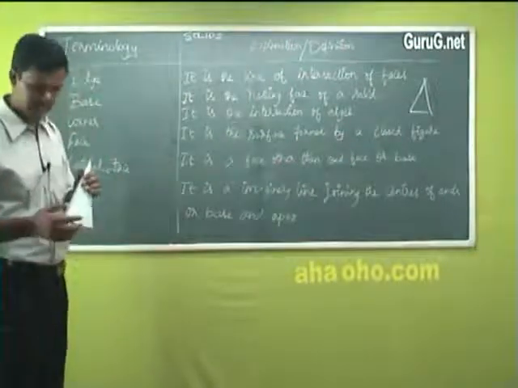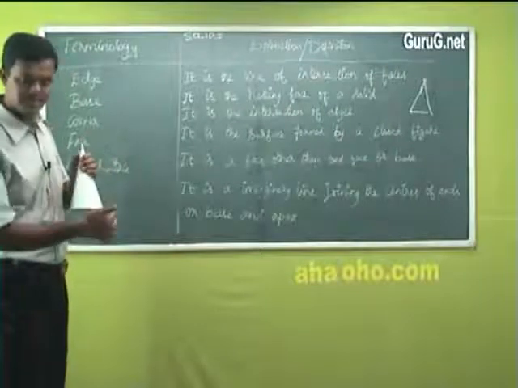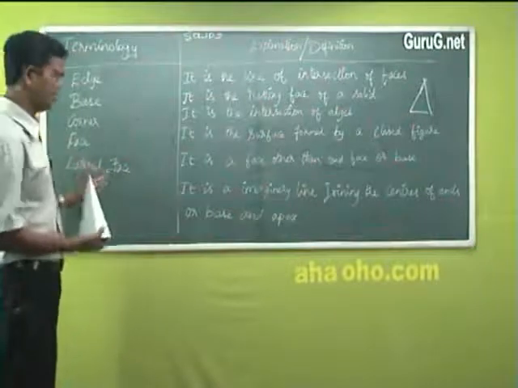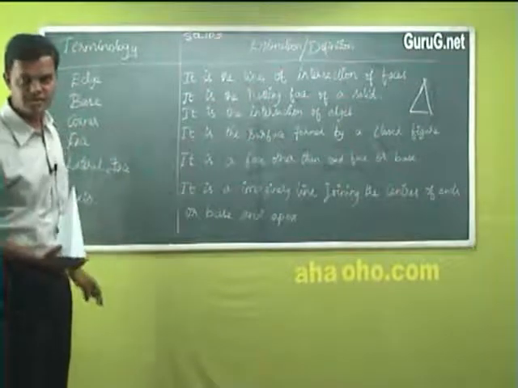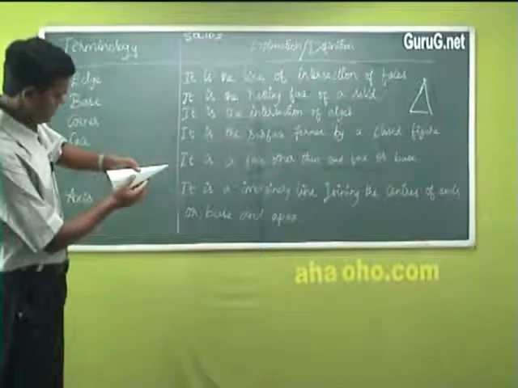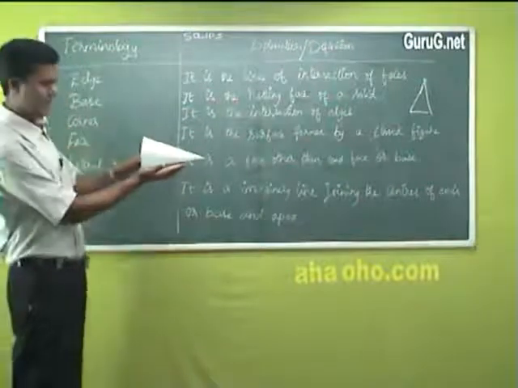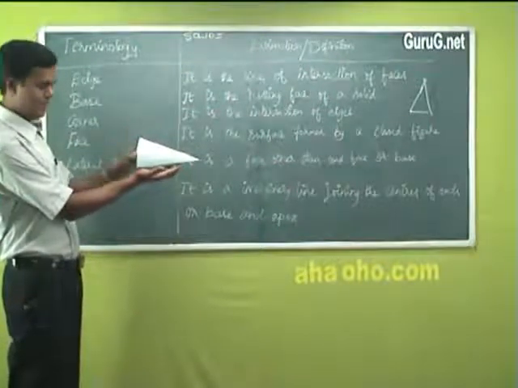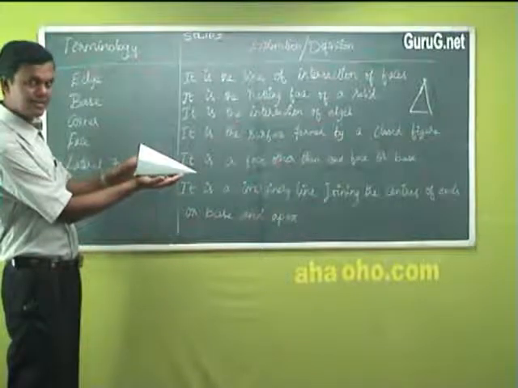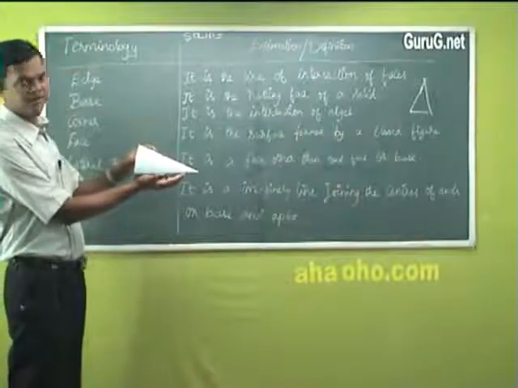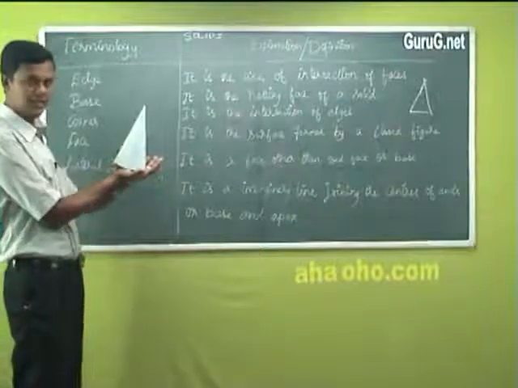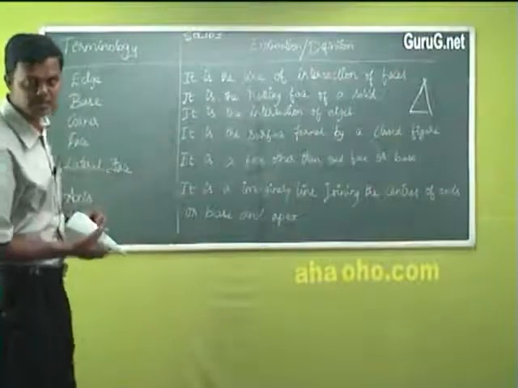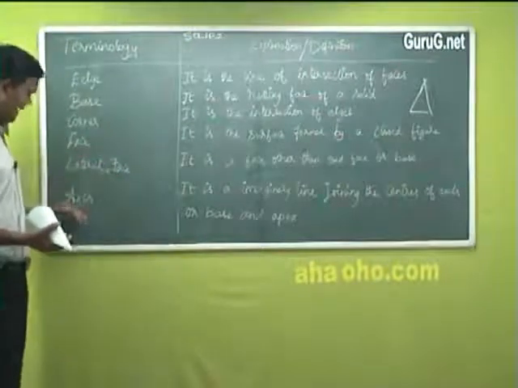That means, see, if I start from 1, 2, 3, 4, 5, here, my base and the last face cannot be a lateral face. That's all. All the others are called lateral faces. Is it okay? See, the meaning is this: if the body is resting like this, I'll say this is my base, but this point is my end face. The remaining ones are called lateral, which come in between. I start from the base, I close it on the end face, but which comes in between is called lateral. Understood? That's it. Then axis.